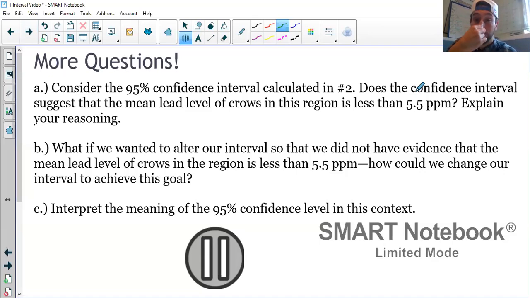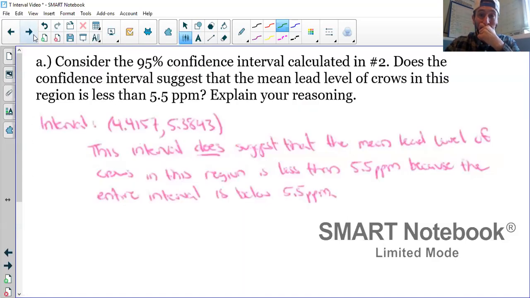B, if we want to alter our evidence, this kind of gives the answer to A, so that we don't have evidence that the mean lead level is less than 5.5, how could we change our interval? All the ideas about how the interval widens or narrows, how the margin of error increases or decreases, all those ideas are the same. Increased sample size, margin of error goes down, right? Because N's still in the denominator. And then lastly, interpret the meaning of the confidence level, which again is the same thing that it meant before, except now instead of estimating some true percentage, we're estimating some true mean. So give those three a shot. Pause it. Here we go.